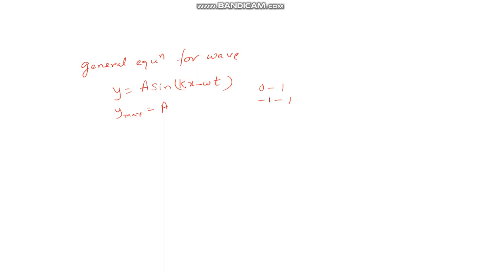Now this k is called wave number, and the formula is 2 pi by lambda. K is called the wave number, and the formula to find it is 2 pi by lambda. Omega is the angular speed measured in radians per second. So this is the general equation.